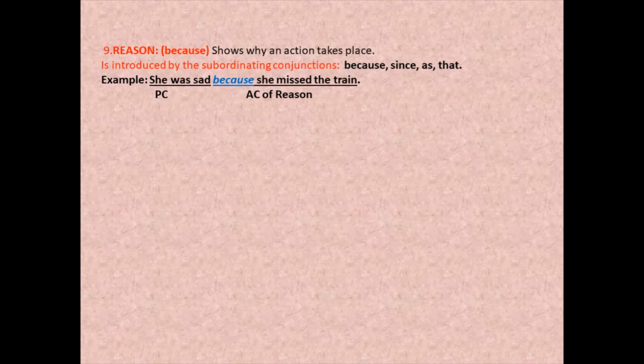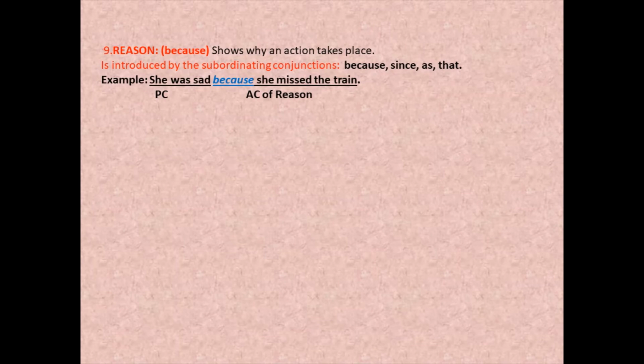She was sad. Why was that action done? Why was she sad? Because she missed the train. So you get a reason for that particular action. This happened. Why? Because of this. So when you get the reason for some action being done, that would be your adverb clause of reason.